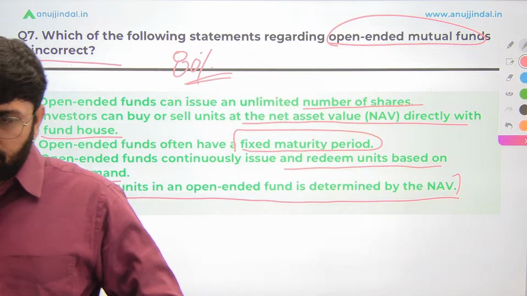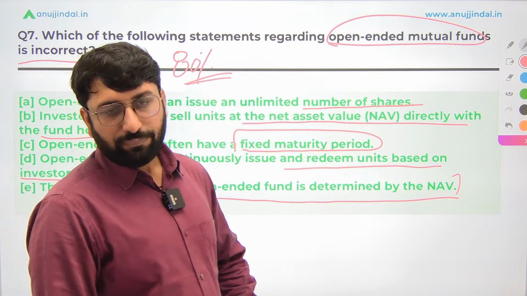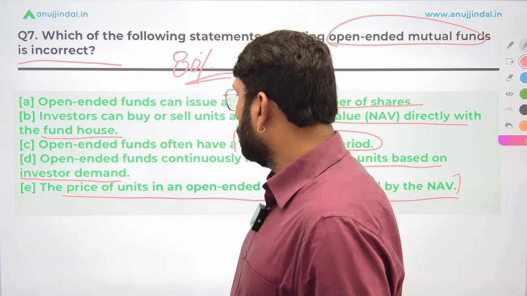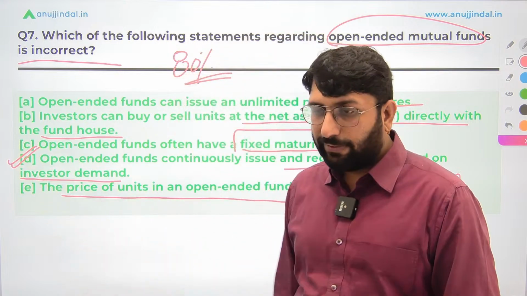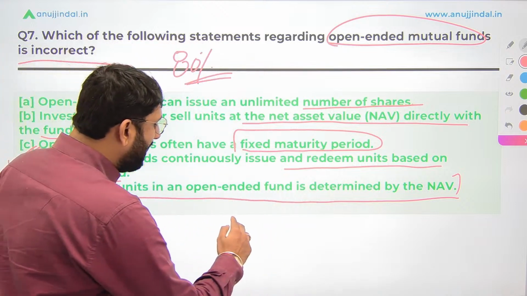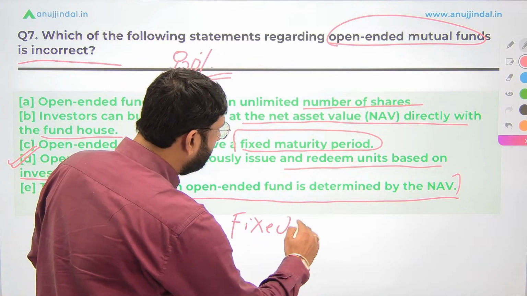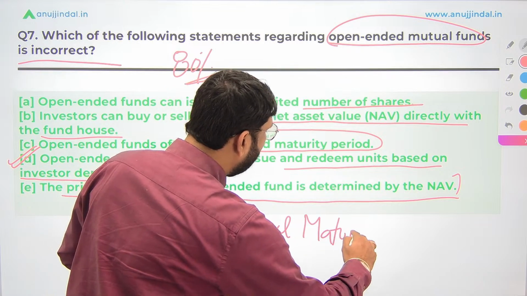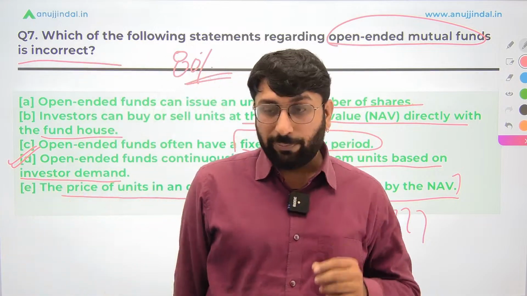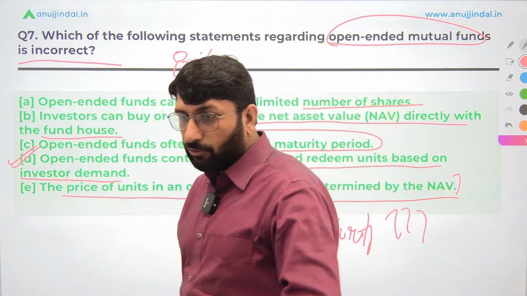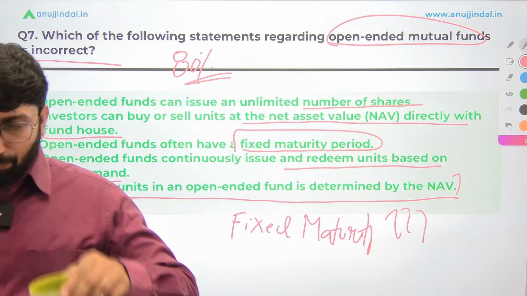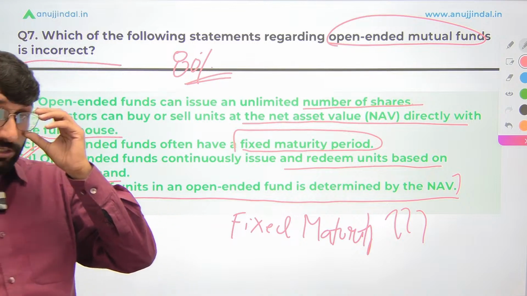Let me see what are the answers coming up. Majority of the answers are coming for C. Fantastic. So C, open-ended mutual funds do not have a fixed maturity period. Can you also answer and tell me in the comment section which mutual funds have a fixed maturity period? Which mutual funds have fixed maturity periods? If you can also tell me the answer. And I want everyone to respond along with the reasons.